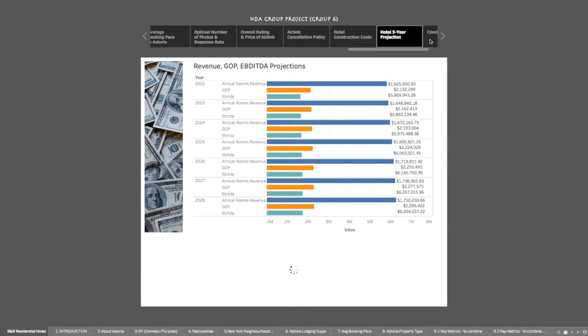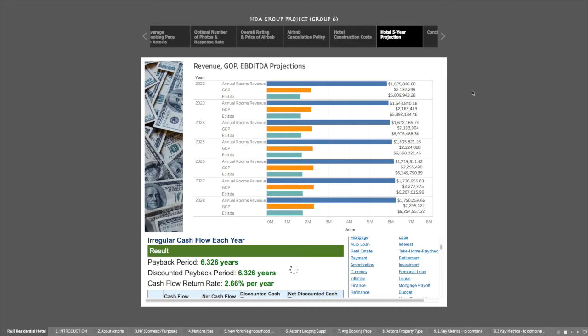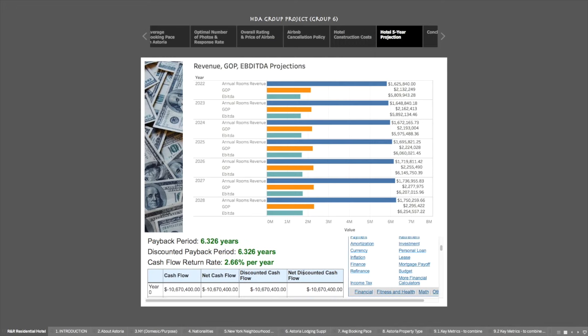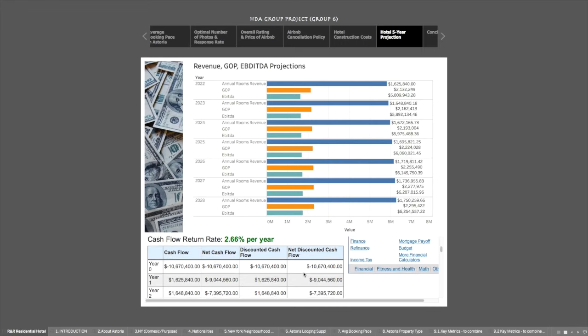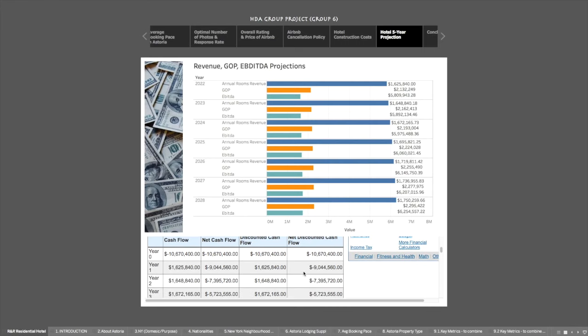After identifying the cost, we will be sharing our 5-year projection on the expected occupancy, ADR, rooms revenue, and payback period. With the research done by the growing demand in Queensborough, we have projected our expected occupancy and average daily rate as well. With such a projection, it is expected to break even in 6.3 to 6 years and reap an annual EBITDA of 1.7 million.